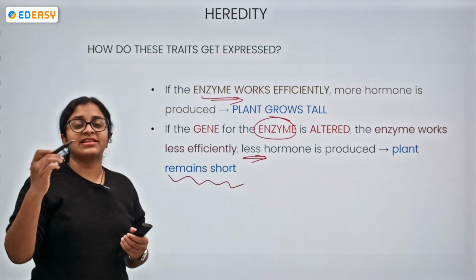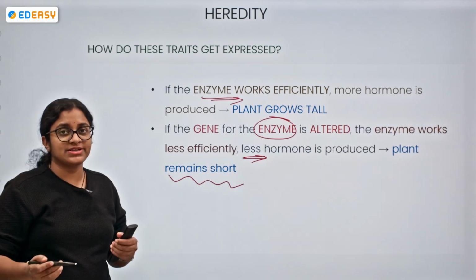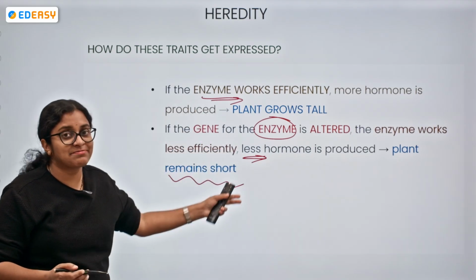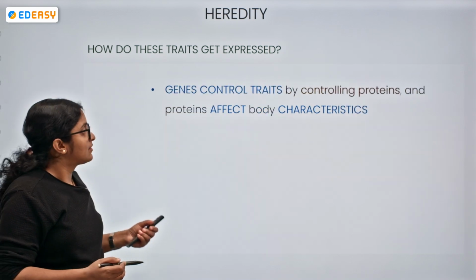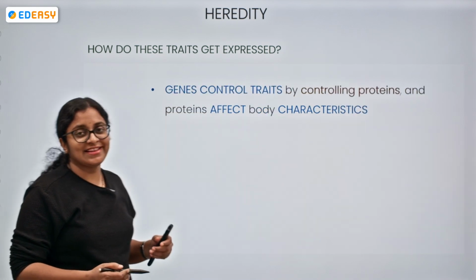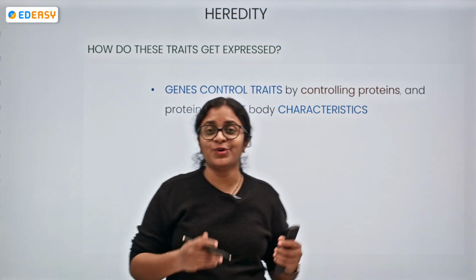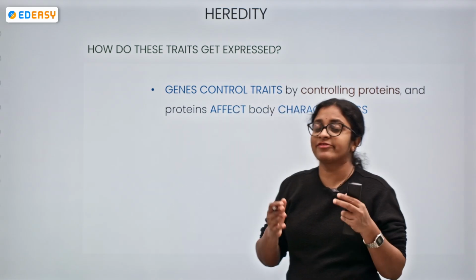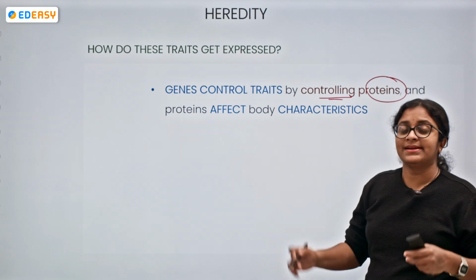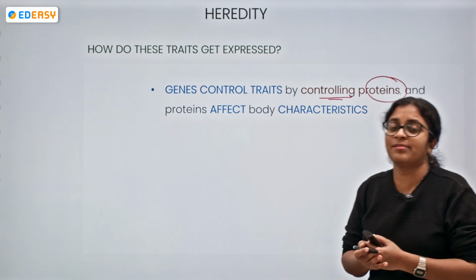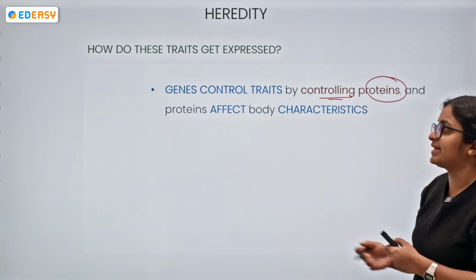So in this way, there is a role of DNA and the genes, and the traits are getting expressed with respect to these mechanisms. Genes are the controllers of the traits. How do they control the traits? By controlling proteins, and in turn the proteins affect the bodily characteristics or the traits.